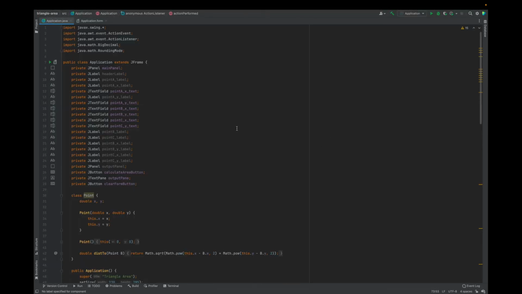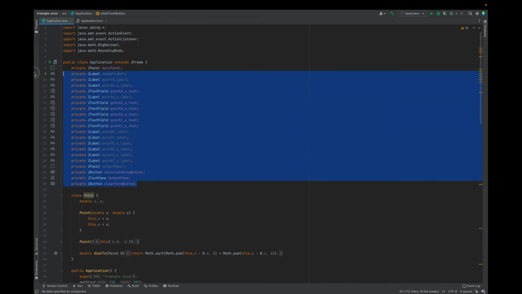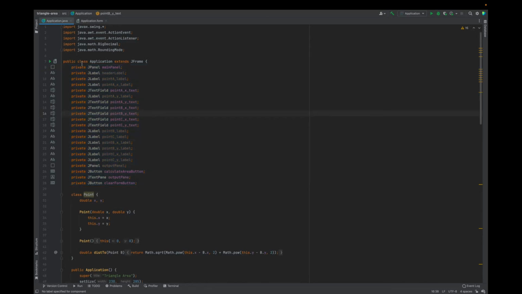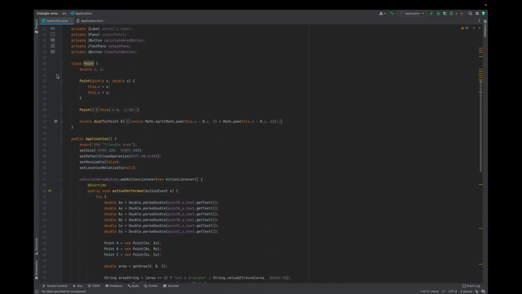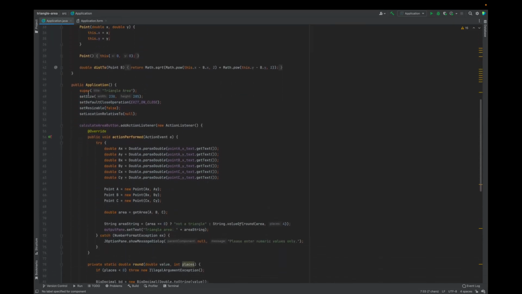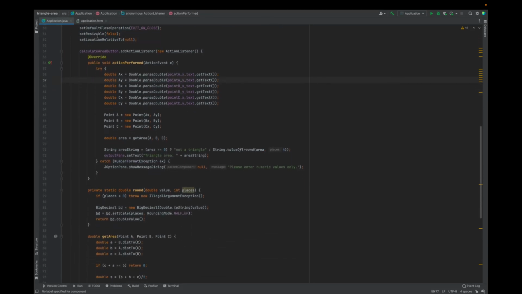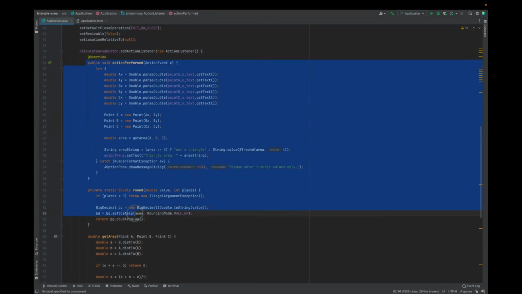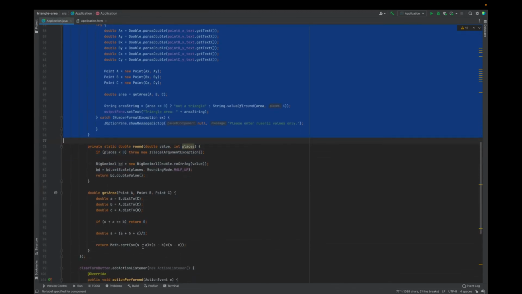Let's go back into the Java file that the form is associated with, that's bound to the form. And the cool thing is, when we put widgets on the panel, the actual fields for those widgets were automatically added to the application.java file. Then we extended the JFrame class, and from there we were able to create a class constructor for our application where we called the JFrame super constructor to create its size and default operations. And we have these action performed listeners for the buttons. We have a get area method.